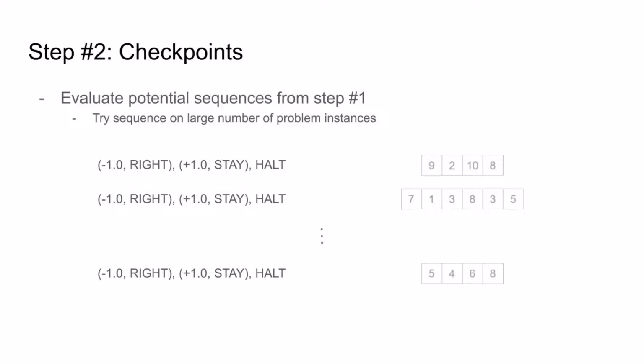While these sequences happen to score well the one time we've tried them so far, we'll want to know how they do in general, so we're going to further try them on a large number of problem instances. For example, for this -1, right, +1, stay sequence we found from exploration, we're going to try it exactly as is, again and again, on random new problem instances. And as we're doing so, we're going to measure two things.